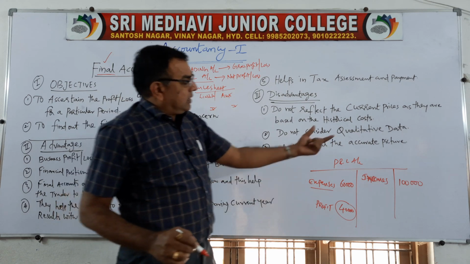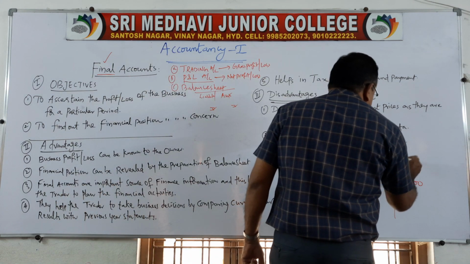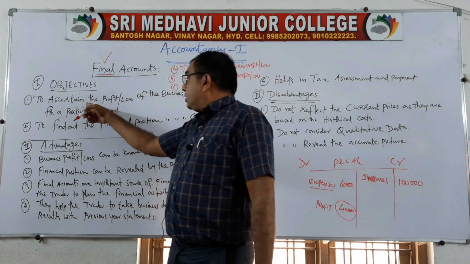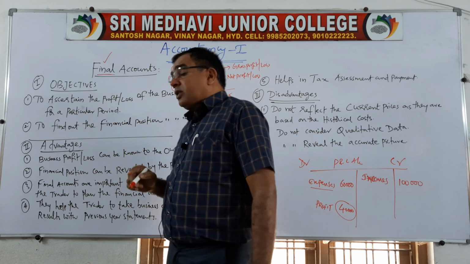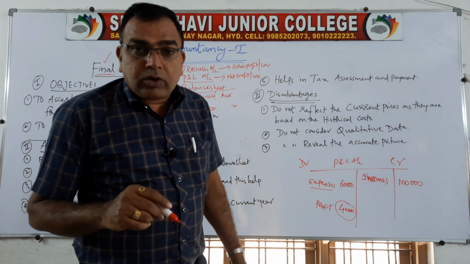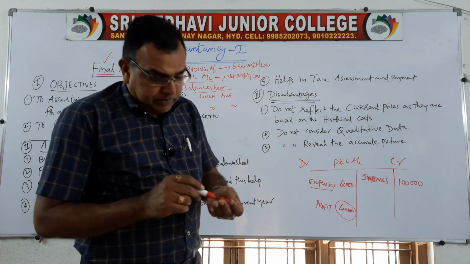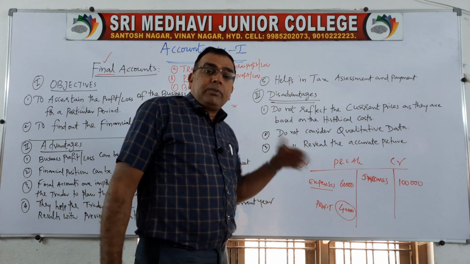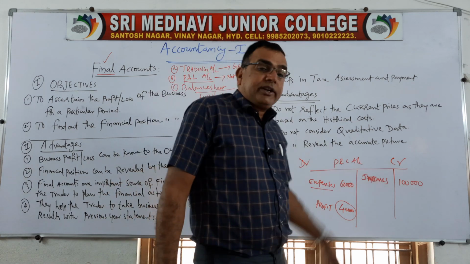So very simple, all the incomes we write on the credit side, this is credit and this is debit. So your objective is to ascertain the profit or loss of the business for a particular period by using your accounting techniques, using accounting principles, like we pay salaries. Salaries is expenditure, we write on the debit side. Commission received is income, we write on the credit side.